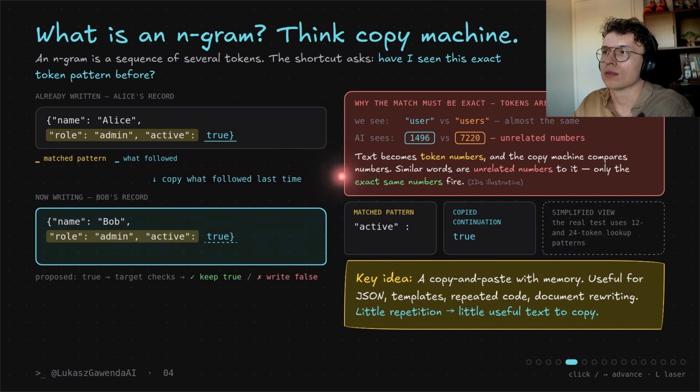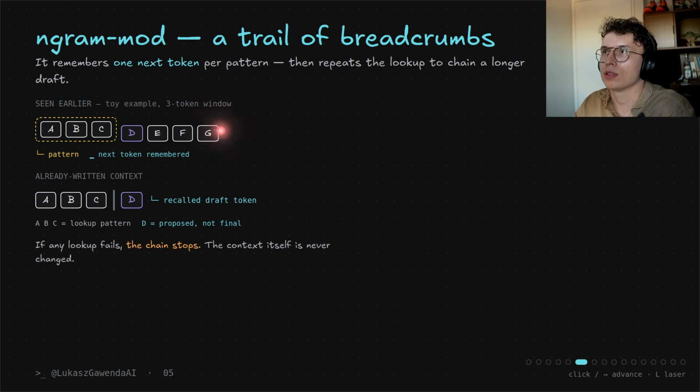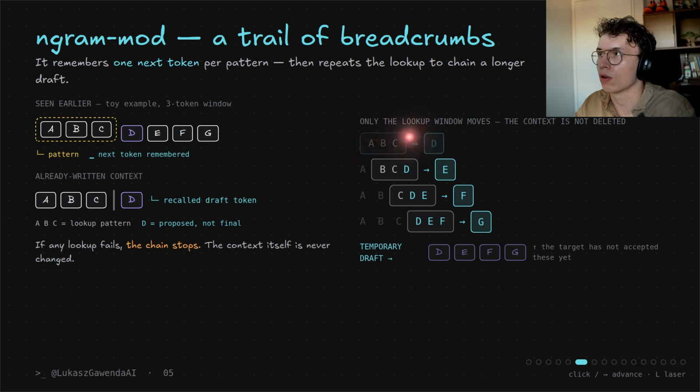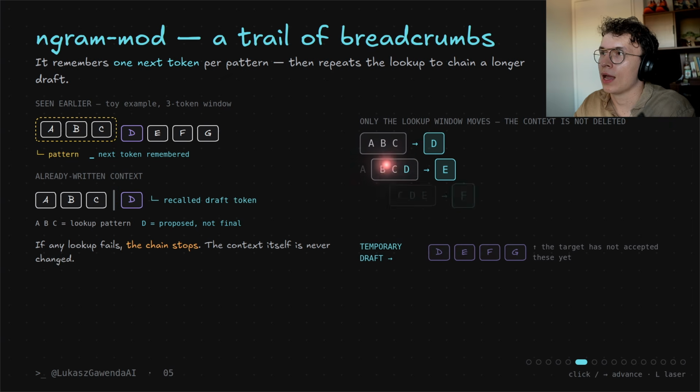Now let's look at more complicated examples. So the ngram-mod. This works like following a trail of breadcrumbs. Here we can see we have pattern A, B, C, and then we accept the D and we will add it. So now how will it look? We added D, so A is no longer there because the lookup window moves. And then we added C, E, so we move by one, so B will no longer be in the lookup window, and we added the tokens.